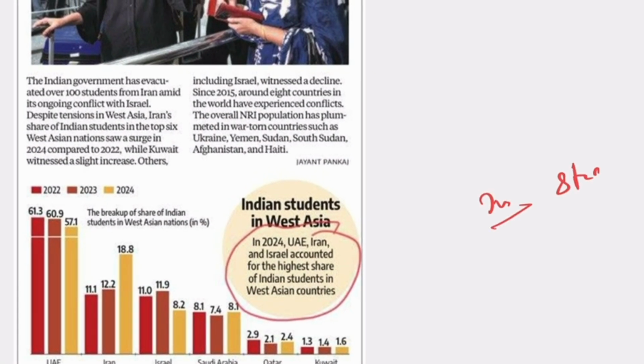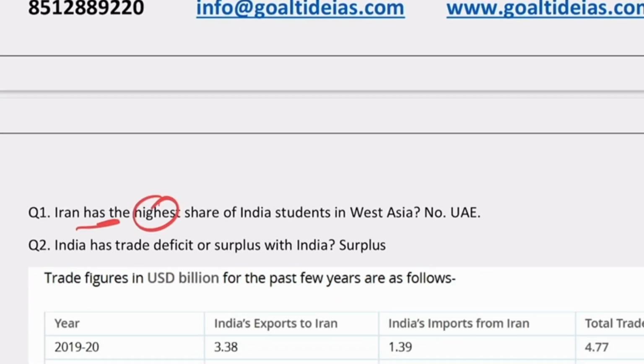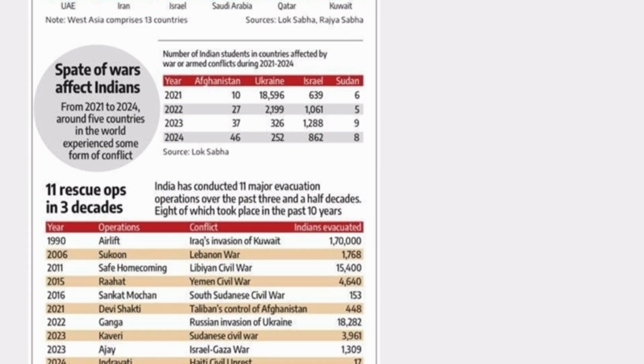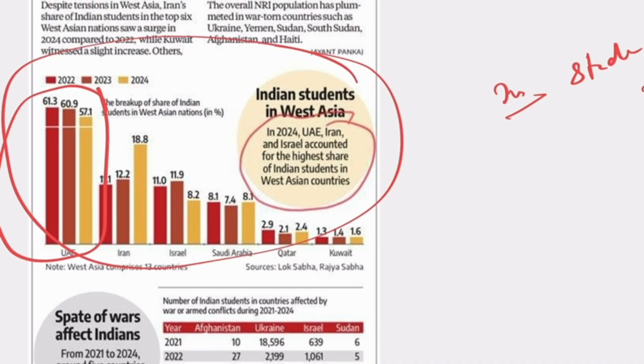Okay? Now the next article talks about India evacuating the students from Iran. You all have heard. The very first question says that Iran has the highest share of Indian students in West Asia. It is incorrect, because the answer is UAE. And again, from the article, you see how the question is framed. You see here, the UAE has the highest number of students. Okay? And then comes Iran.